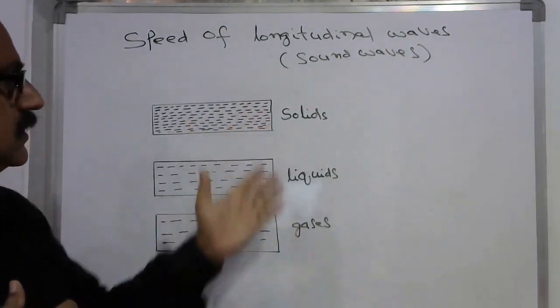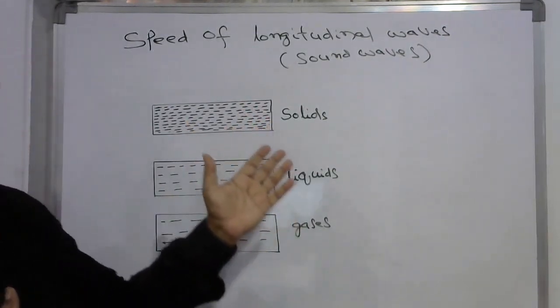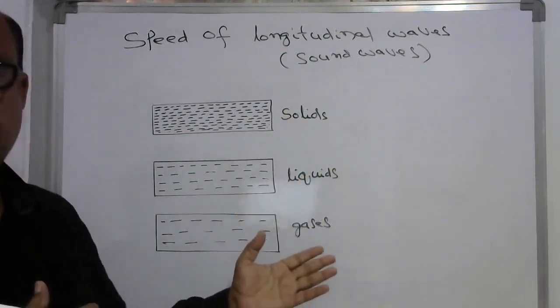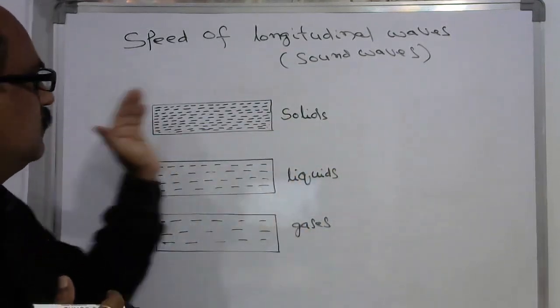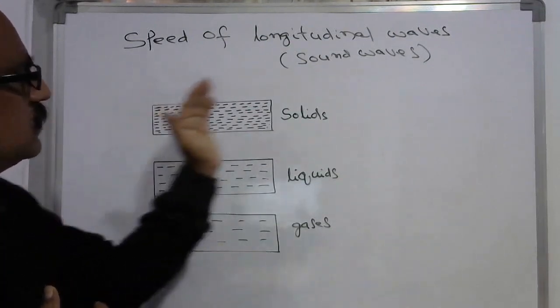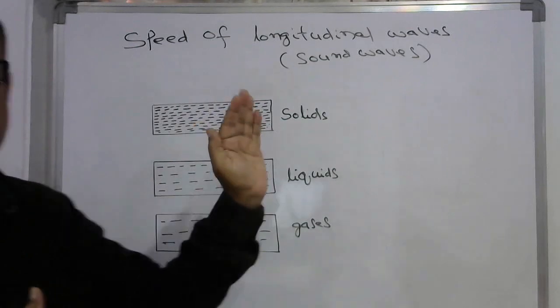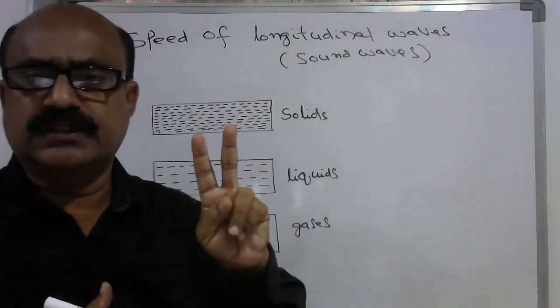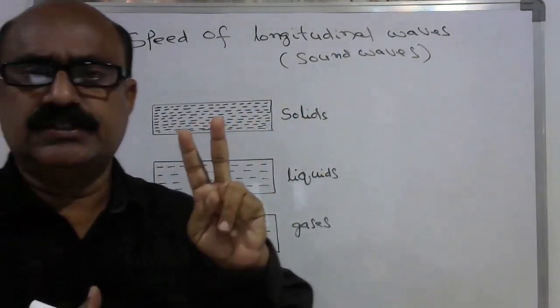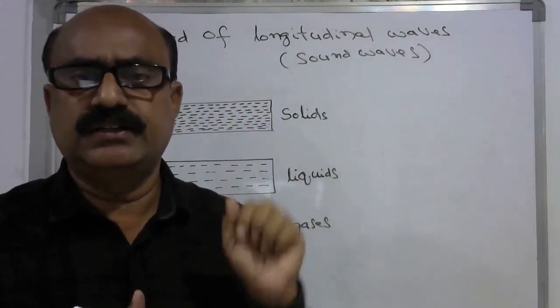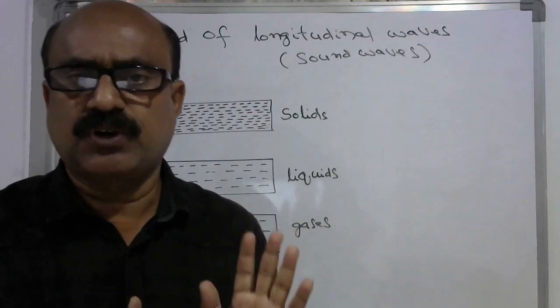So the densities gradually decrease from solids to liquids and liquids to gases. The propagation of the wave depends on two factors. One is its elastic property, and the second one is its inertial property.